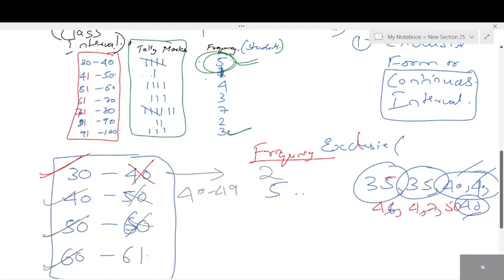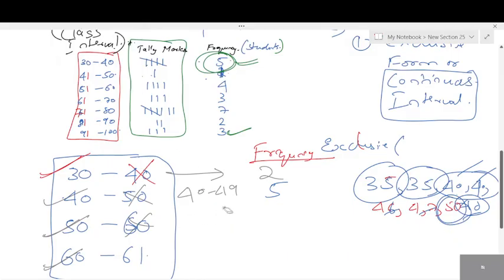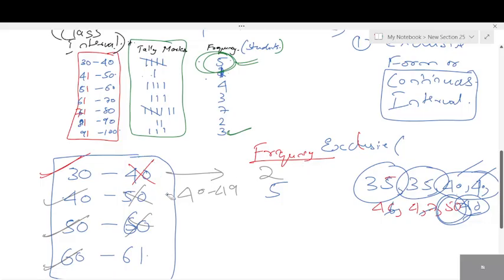This 50 is given. Do you consider 50 in the second one? No. We should consider it in the third one. So what are we doing here? All the upper limits, we are excluding them. So that's the reason we call it the exclusive form. Do you understand what is exclusive? Why do we exclude, students? If you don't exclude them, numbers are getting repeated, right? Therefore, more data are getting added. That is wrong information.